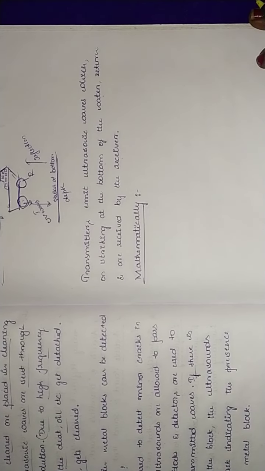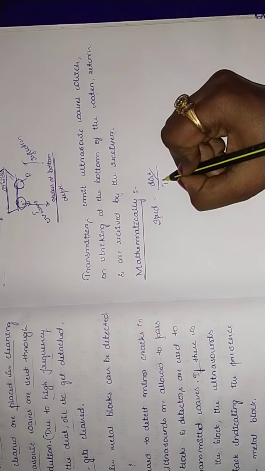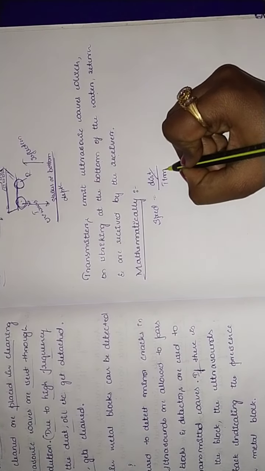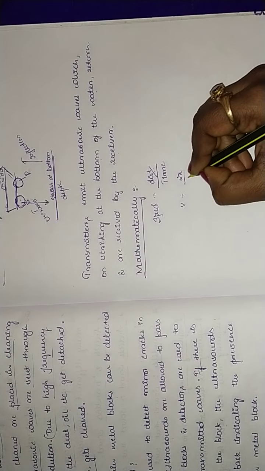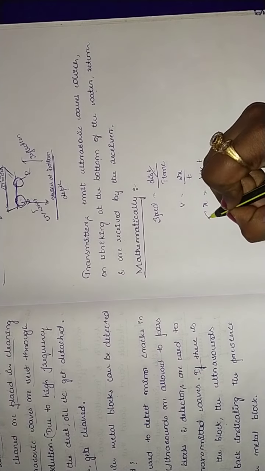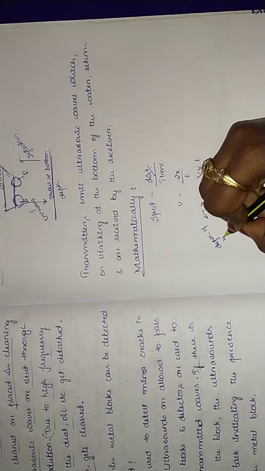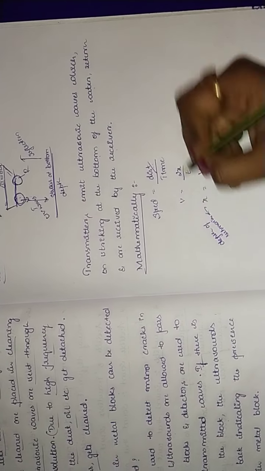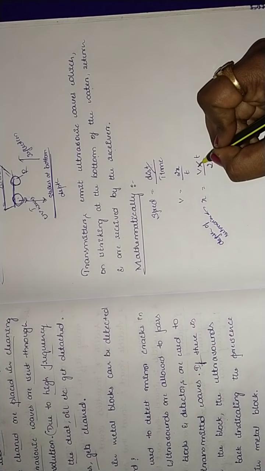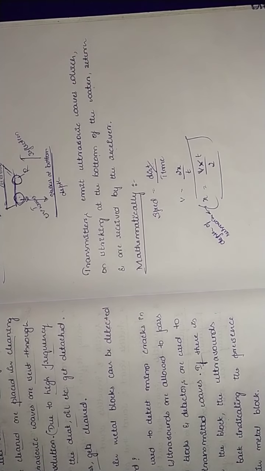We know that speed is equal to distance by time, isn't it? So v is equal to 2x by t, where x is equal to v into t divided by 2. Why are we taking x here? Because we want the depth of the submarine. So x is equal to v into t divided by 2. This is the formula to calculate the depth of the submarine.